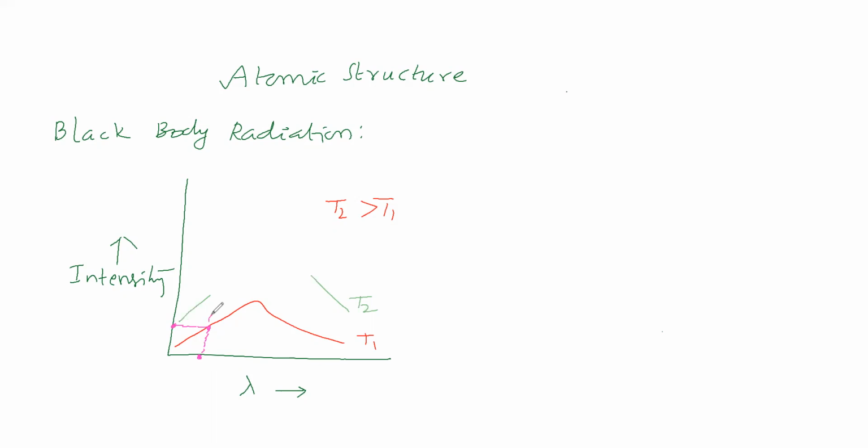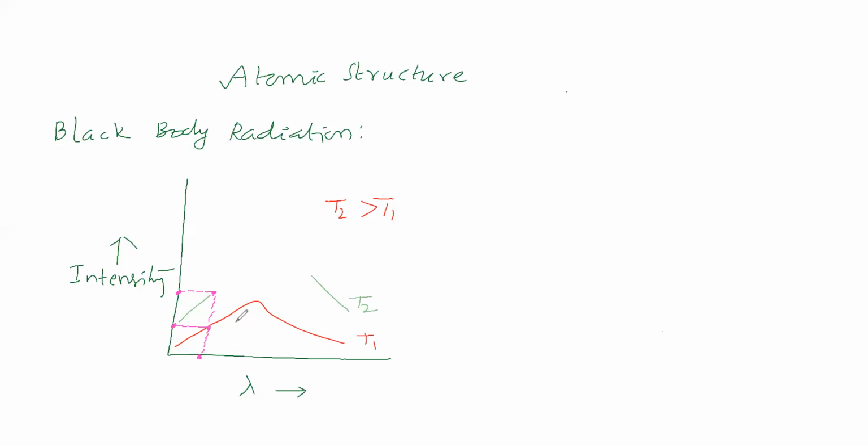For the same wavelength at T2, the intensity of radiation is this much. So the particular wavelength is fixed. Now intensity of radiation is low at T1 and intensity of radiation is high at T2.